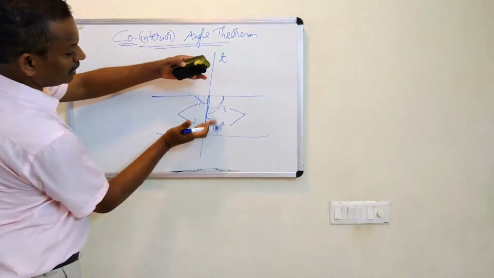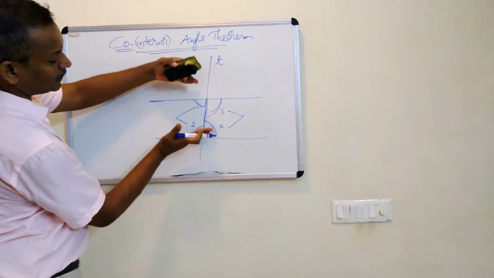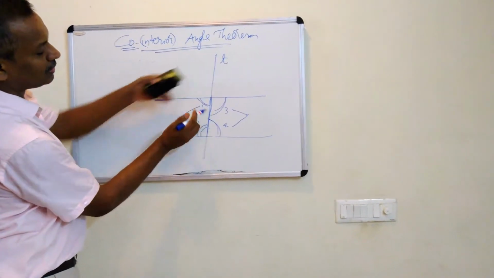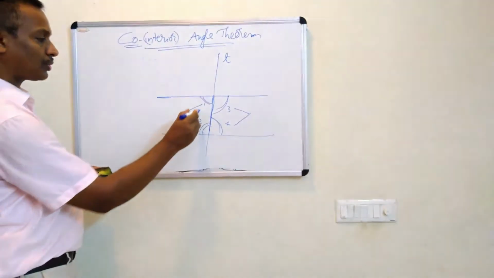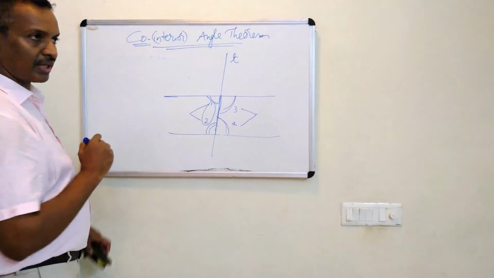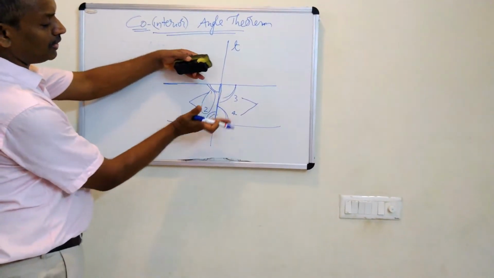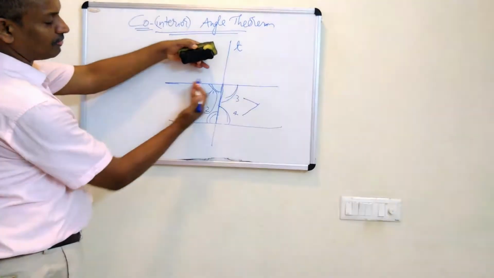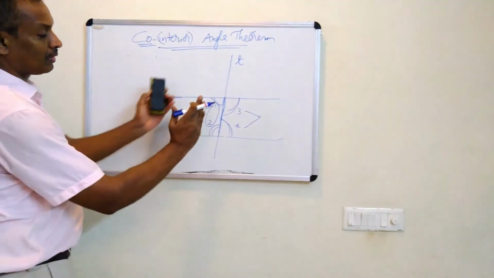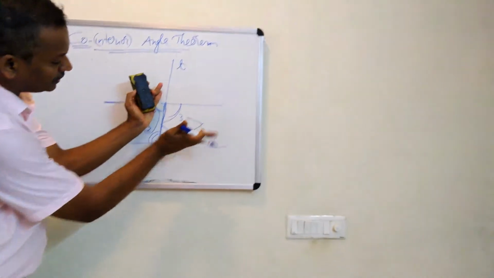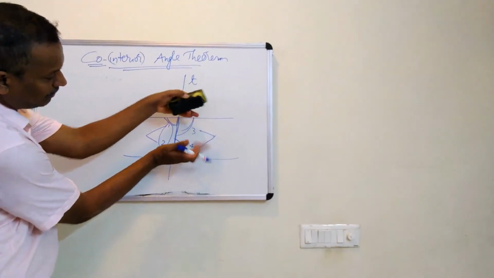On the same side of this transversal, in between the lines, this 1 and 2 are. So this 1 and 2 are called co-interior angles as well. Another name is they are interior angles on the same side of transversal. Here also on the same side of the transversal interior angles. They are 3 and 4.